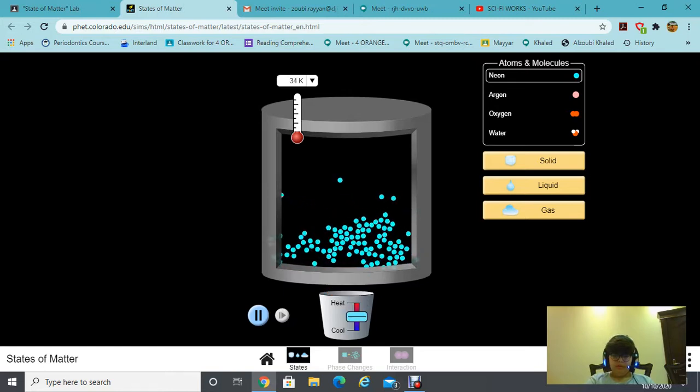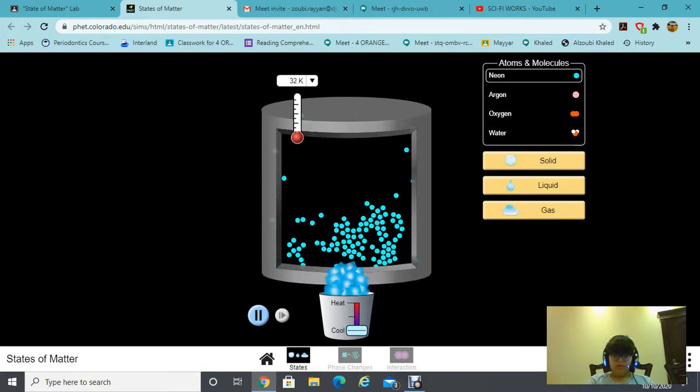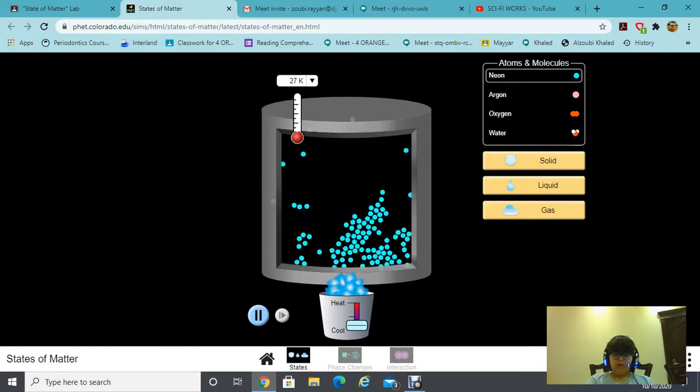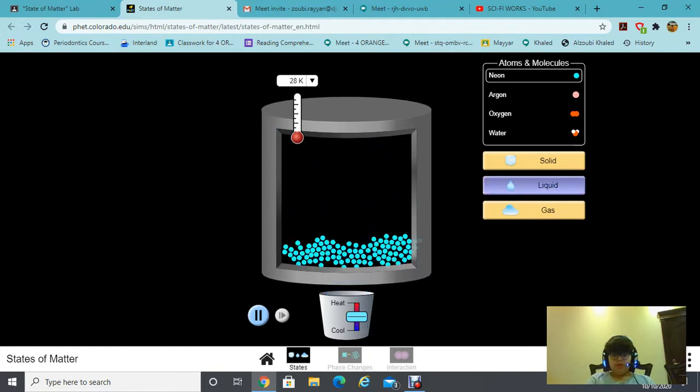Now we're gonna move them faster. Now you see, when we cool them back, the particles come closer together and they come back as a liquid. So liquids move faster than solids and they have no definite shape, but they have a definite volume, which helps them take the shape of the container. The attractive force between the particles is weaker than between the solids, and they can slip past each other.